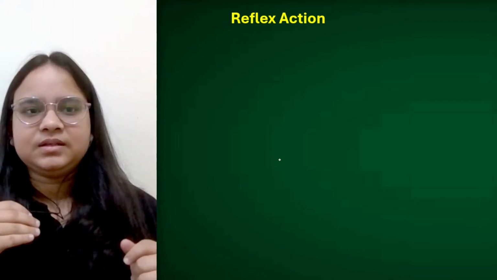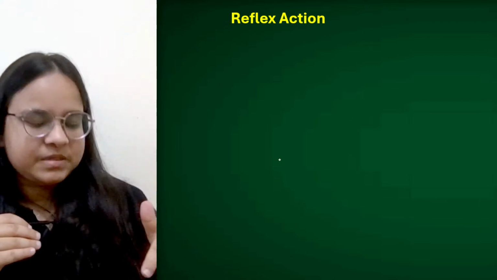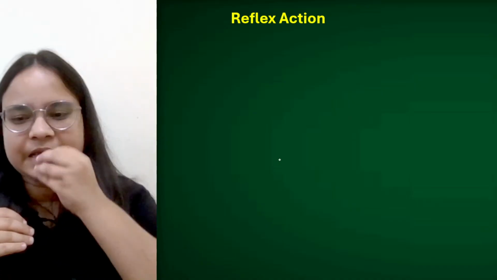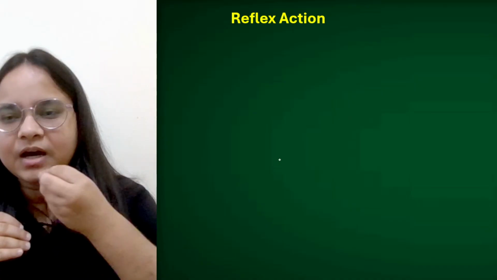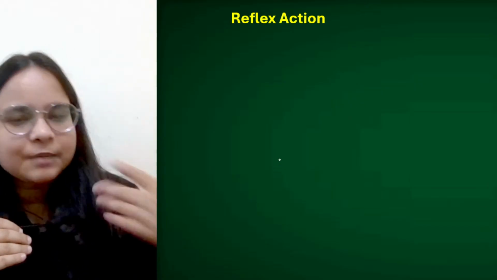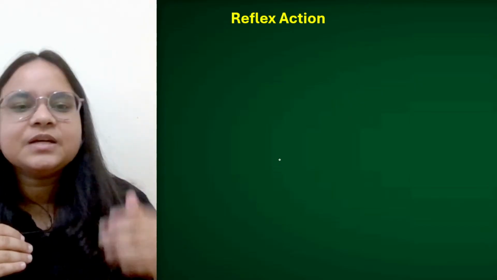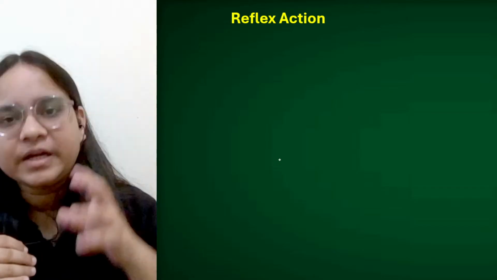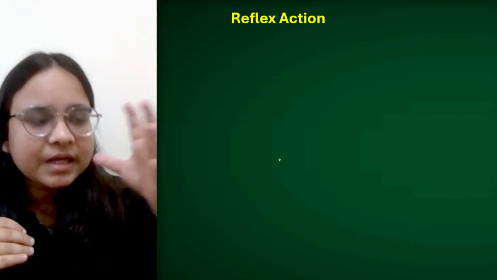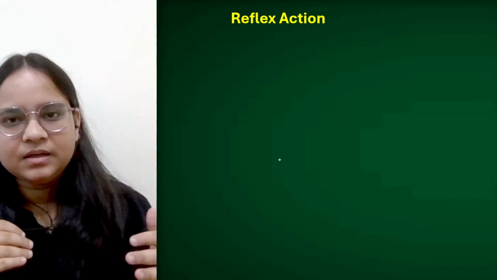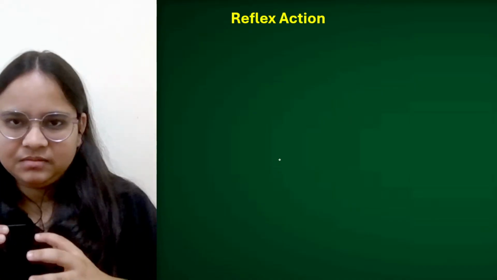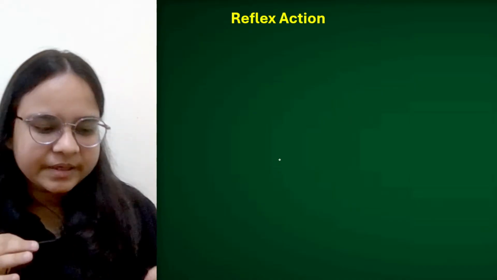Within seconds, like if we are getting hit with something, we say ouch. So that ouch thing is actually a reflex that is being conveyed by a sound, but the thing that we suddenly pull our hand back, that is nothing but a reflex action. And all these actions are actually involuntary. These are not primarily under our control. Okay? Even before you think, you perform that action.